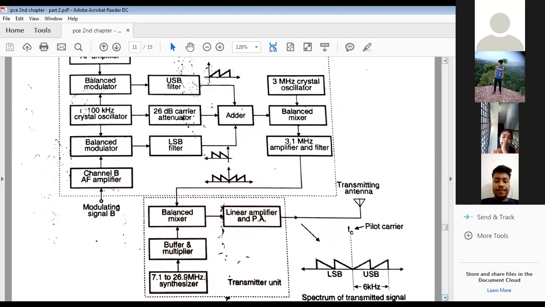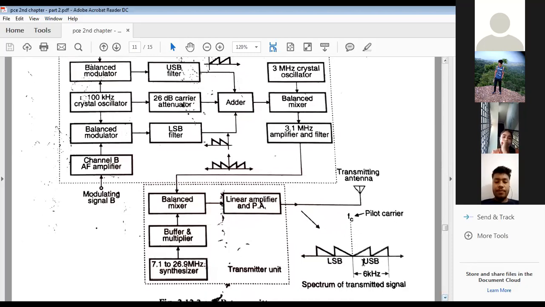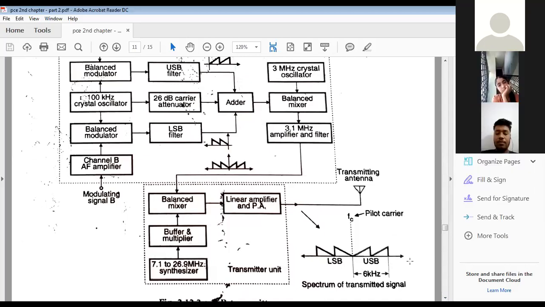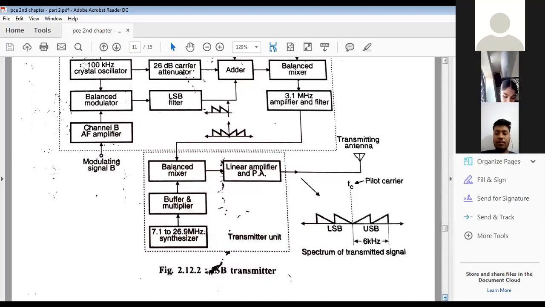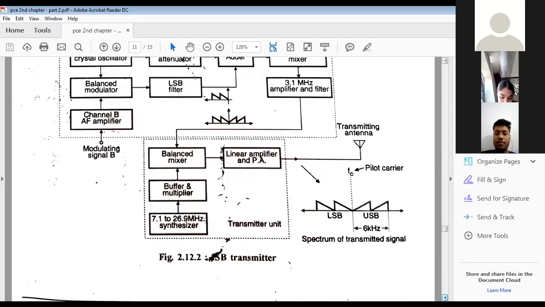Look at the bandwidth of the upper sideband: it consists of two voice channels, each voice channel having 3 kilohertz. So in 6 kilohertz, two, and here in 6 kilohertz, two. So four voice channels of 3 kilohertz we can transmit along with this. So this is the spectrum of the transmitted signal.